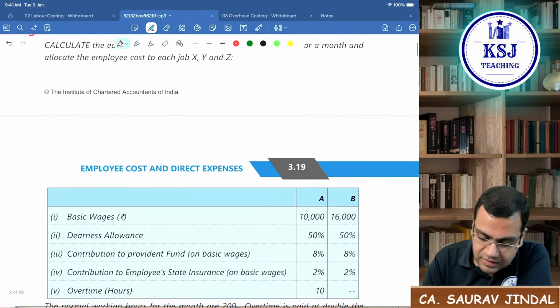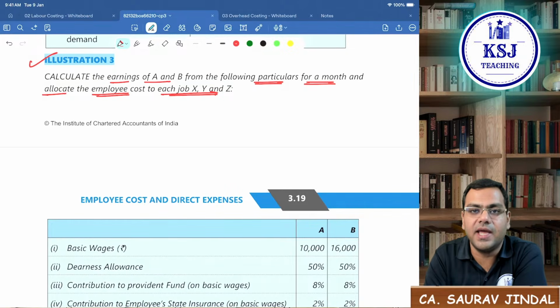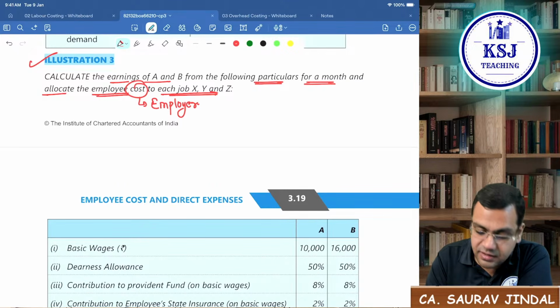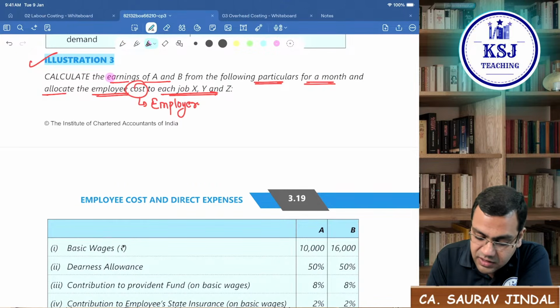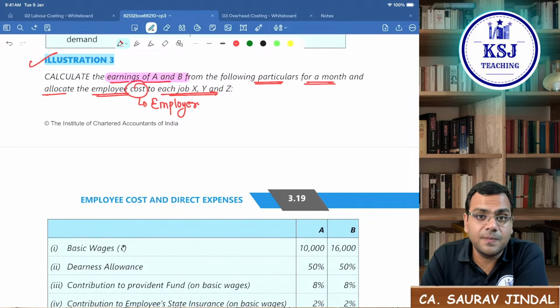Calculate the earnings for A and B from the following particulars for a month and allocate the employee cost to each job X, Y, and Z. So if you remember yesterday what I told you, it is a cost from whose angle? It is a cost from the viewpoint of the employer. And on the other hand, they are asking for what? They are asking for the earnings of A and B. That is, it is an income for the employee.